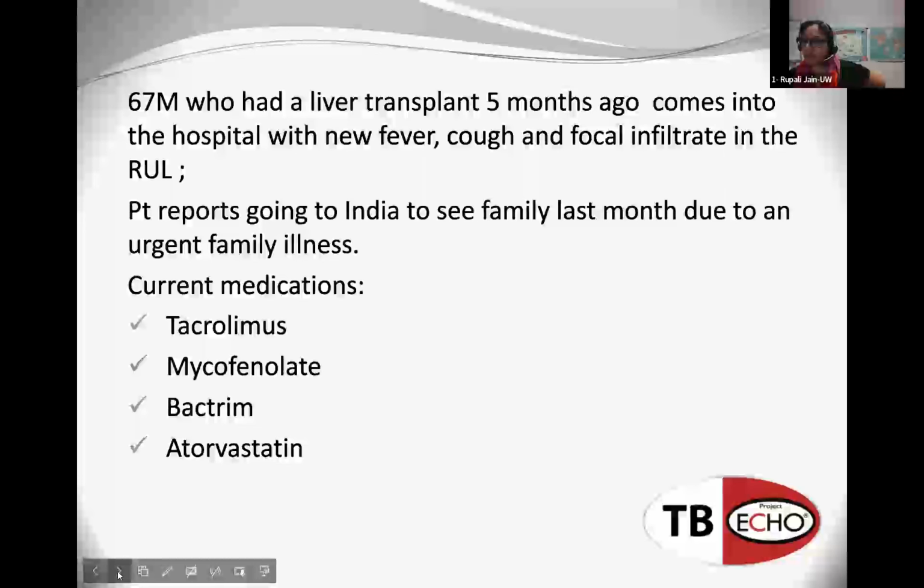Now, in general, whenever I get asked this question about drug-drug interactions, I always try to think of how serious each of these medications is for the patient. For example, the tacrolimus is really important for the liver transplant, and so we wouldn't want to alter that too much. Also, mycophenolate is used for the liver transplant. Bactrim is used to prevent PCP.